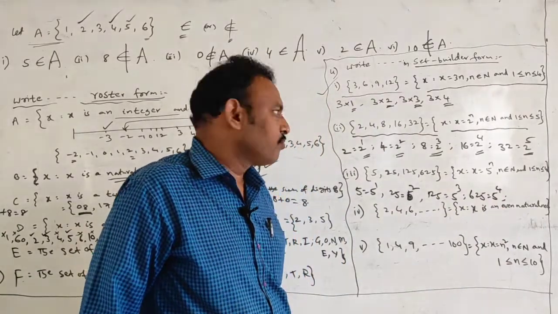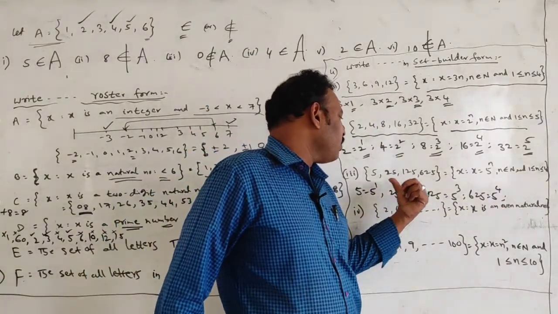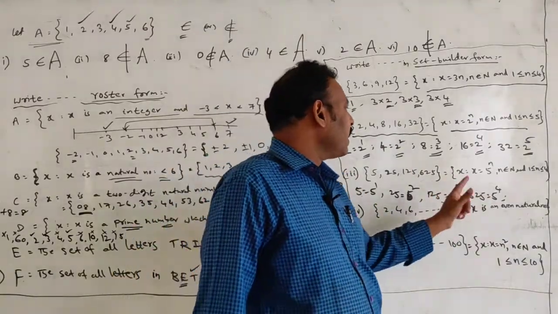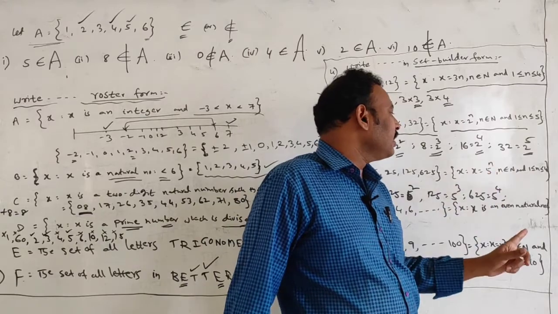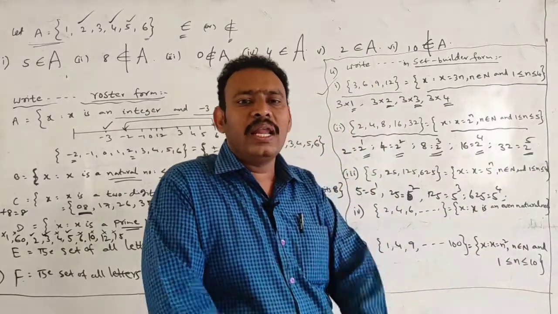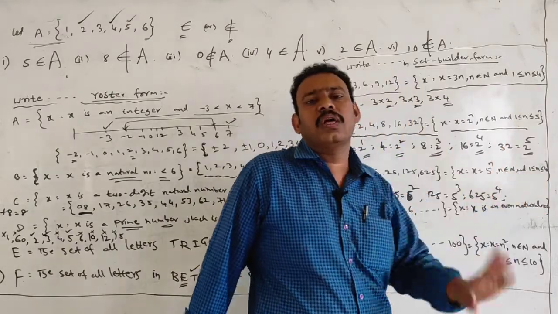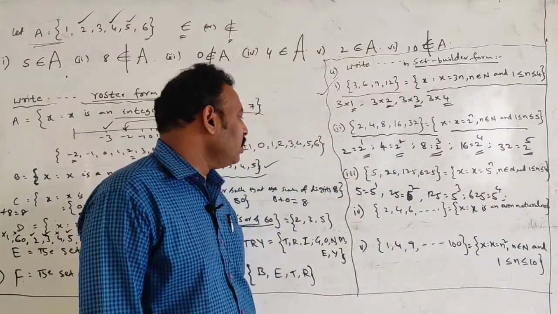So here 5 power, 5 power, 5 power, 5 power it is there. So you can write here 5 to the power of n. Here the maximum power n value is 1, 2, 3, 4. 1 to 4.